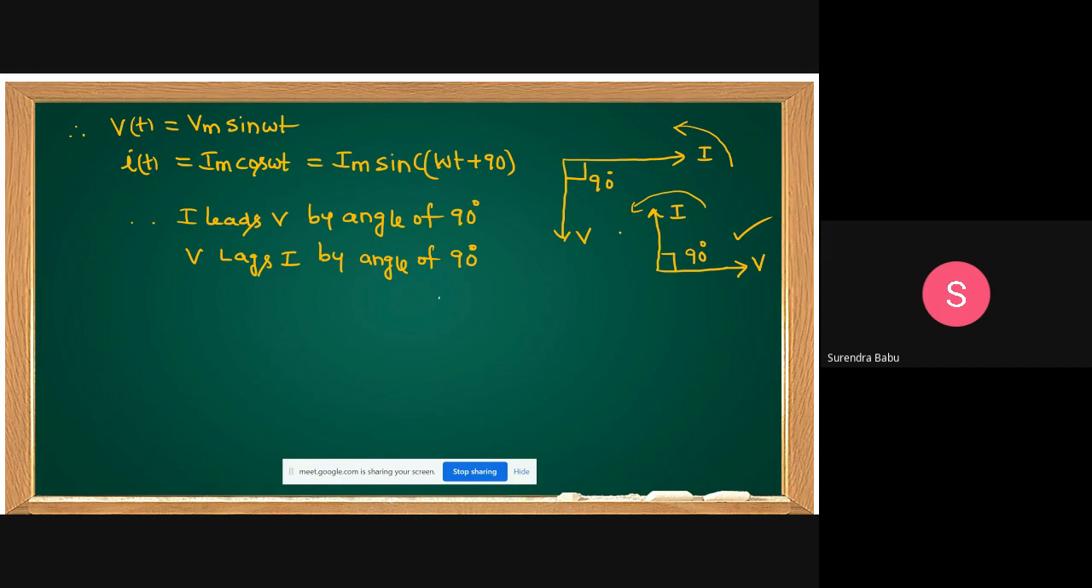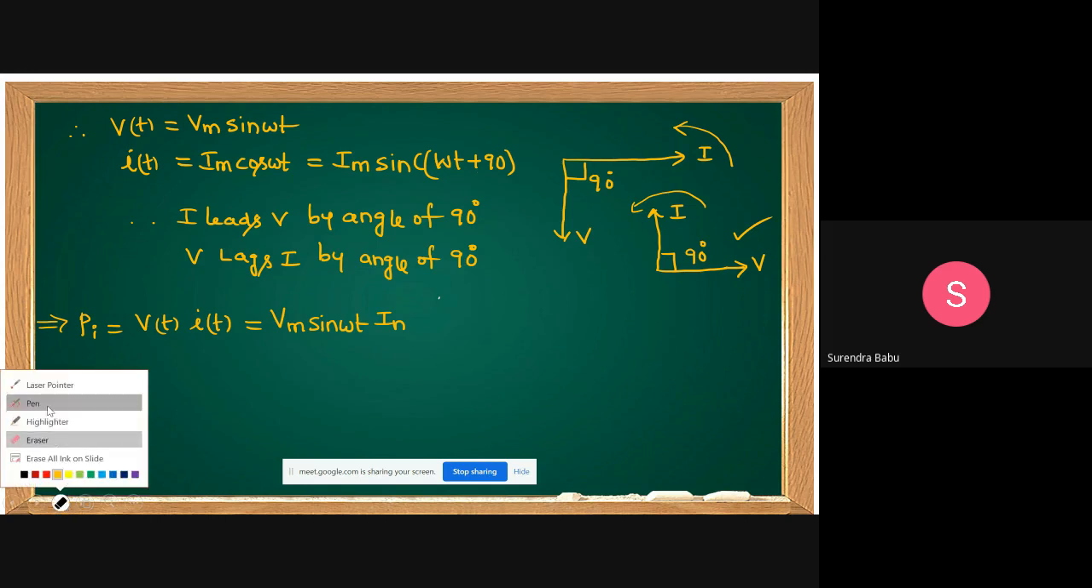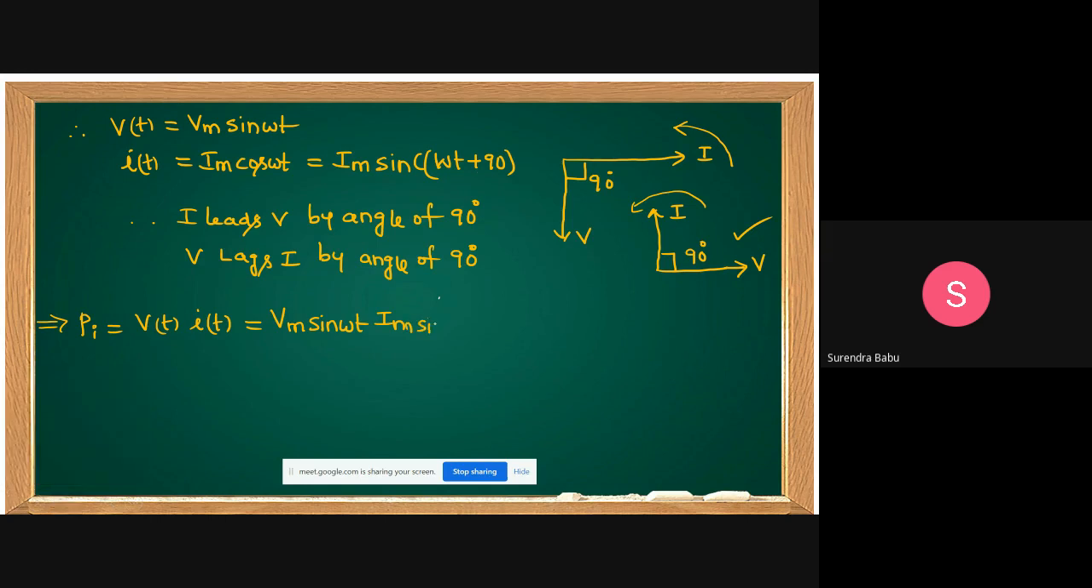Therefore, what is the instantaneous power? First, I am doing this instantaneous power. The instantaneous power is equal to V of t into I of t. That is, V of t is Vm sin omega t, and I of t is Im sin omega t. This simplification I already explained in the inductive case. Directly I am writing Im sin omega t.